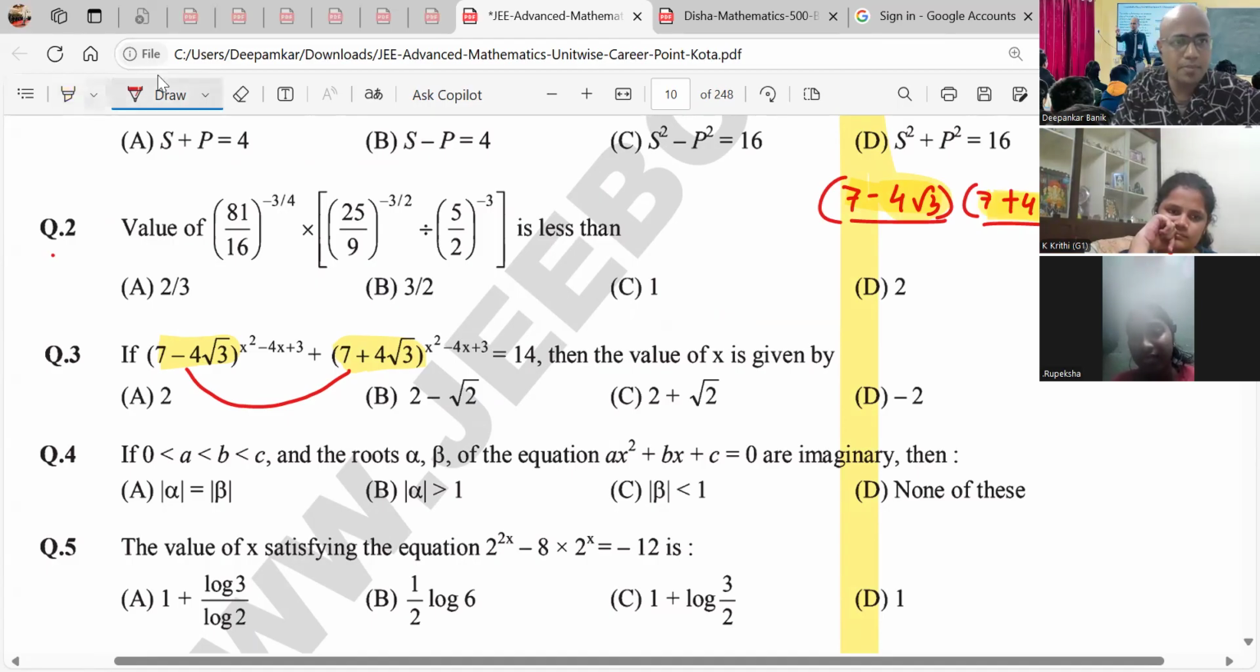That means what? If I consider this entire equation, how do I solve this in a simple manner? See, the power is the same, agreed or not? Only I found one thing, that 7 plus 4 root 3 is the reciprocal of 7 minus 4 root 3. Now let me check out your skill. We are very near. How do I proceed now?